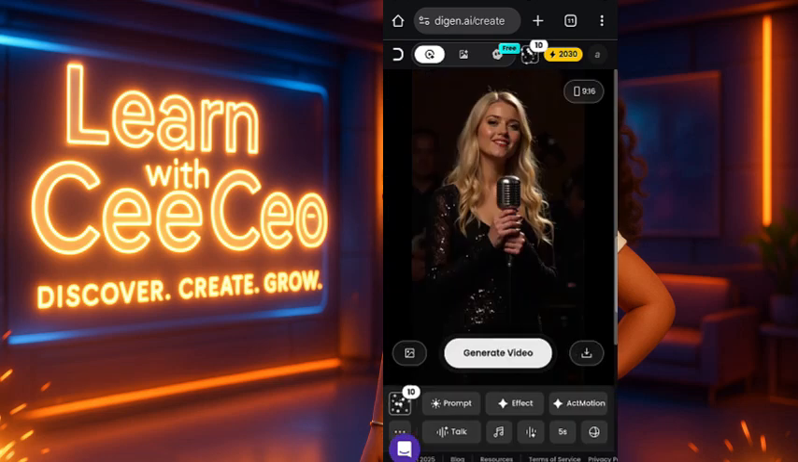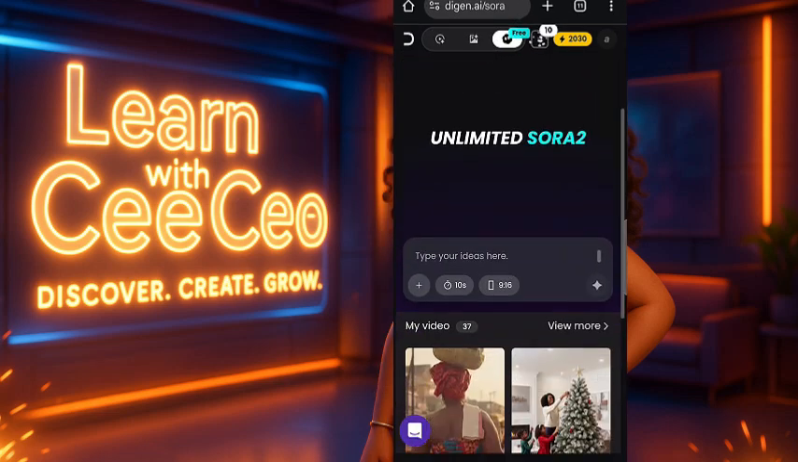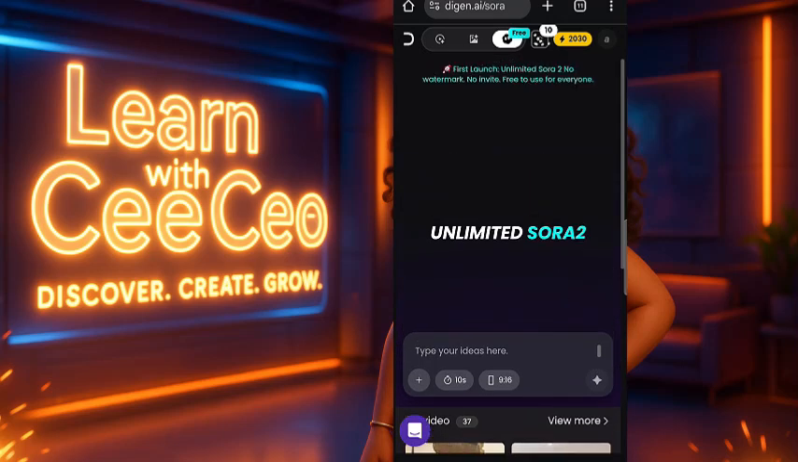So on top of your screen, you will see some symbols there. You see this one that says free. Even on your app, you will see that. Click on that free one. You will see Sora 2. You can just scroll down, and you will see how the interface looks. It's very easy to use.